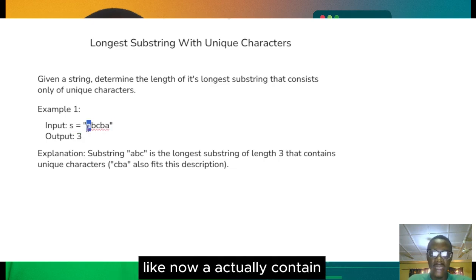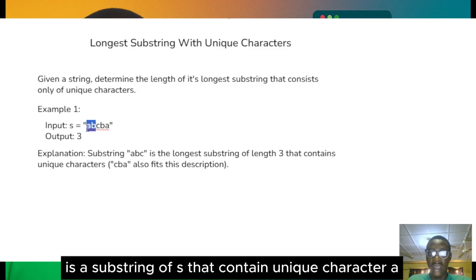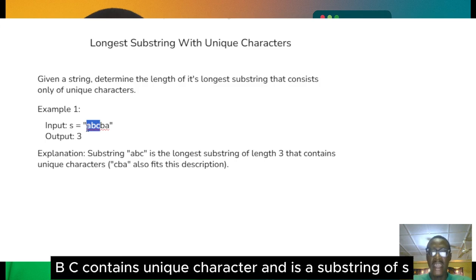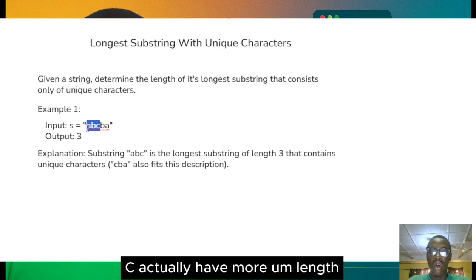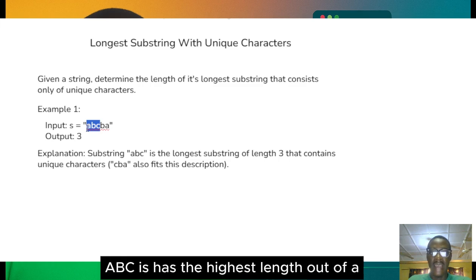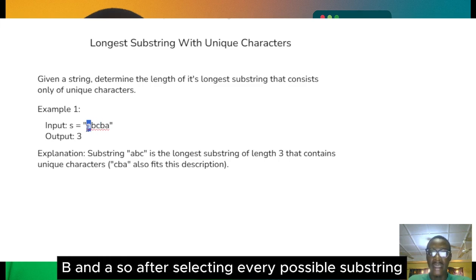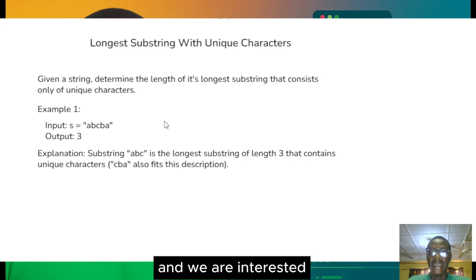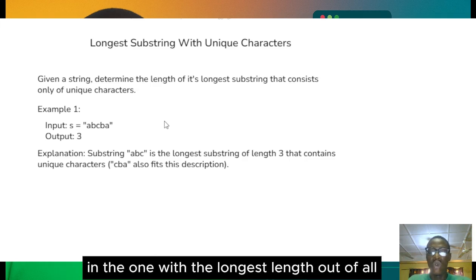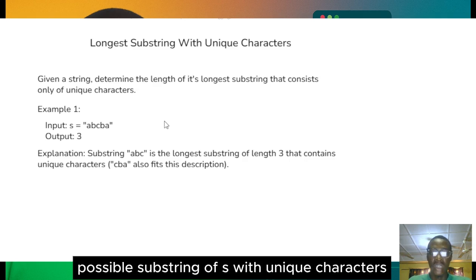We can have multiple substrings containing unique characters. Like now, A is actually a substring of S that contains unique characters. AB also contains unique characters. ABC contains unique characters and is a substring of S. But we see that ABC has more length. ABC has the highest length out of AB and A. So after selecting every possible substring, we go for the ones that have unique characters, and we are interested in the one with the longest length out of all possible substrings of S with unique characters.